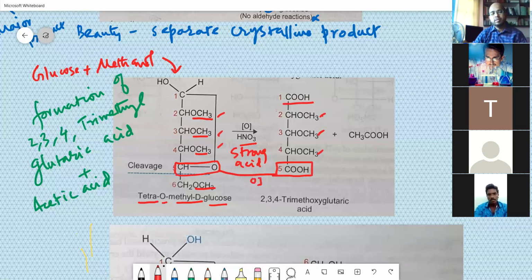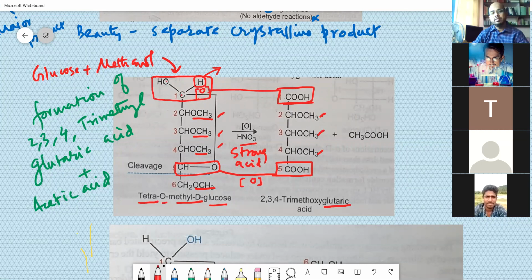Oxidation. Here, this CHOH is converted into COOH. This hydrogen is removed and one oxygen is added. That is glutaric acid. It is called glutaric acid. It's a dicarboxylic acid and you have methyl derivatives.